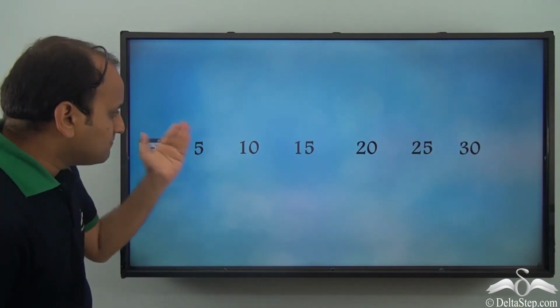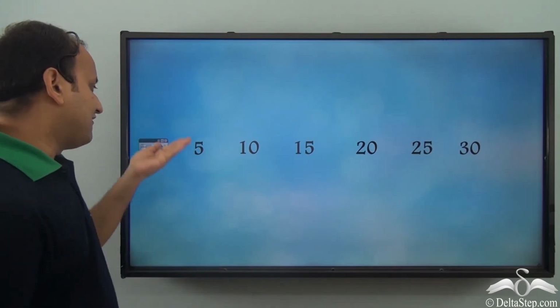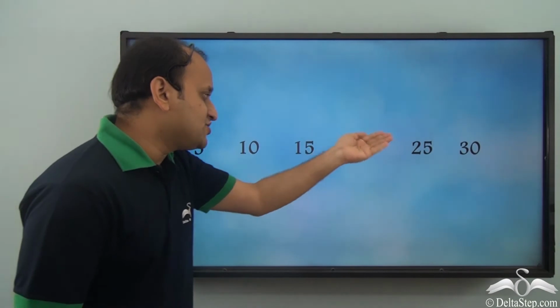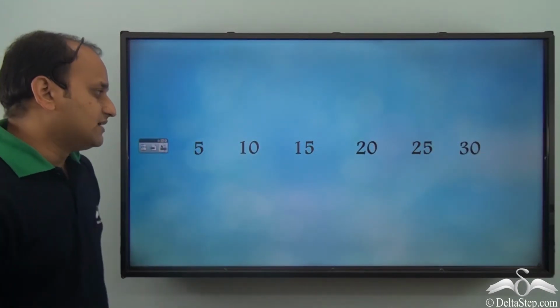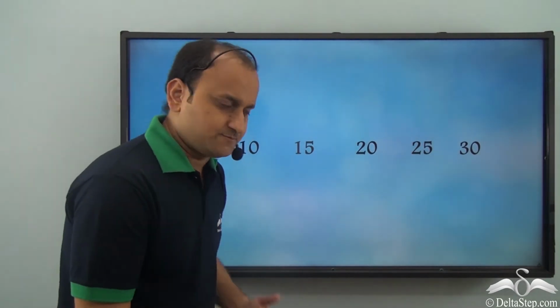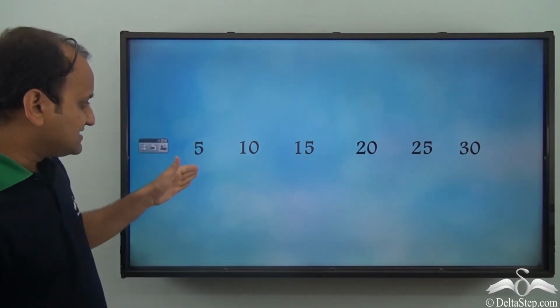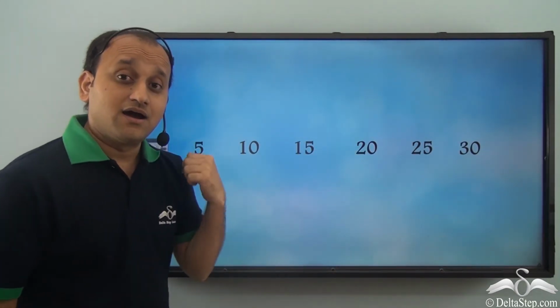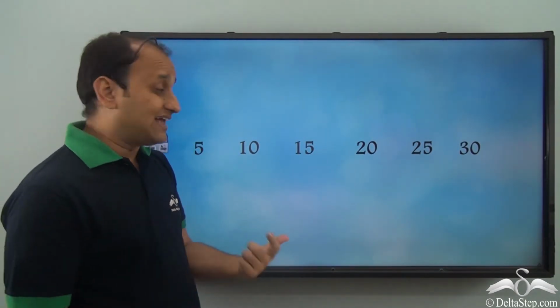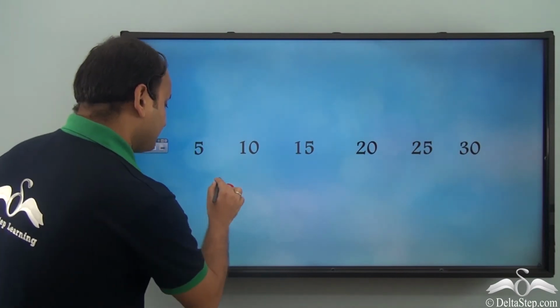Now we have some numbers here. Now we have 5, 10, 15, 20, 25, 30. So what do we see here? Do we see a pattern? Well, I see that every time these numbers are increasing by a fixed quantity, that is 5.